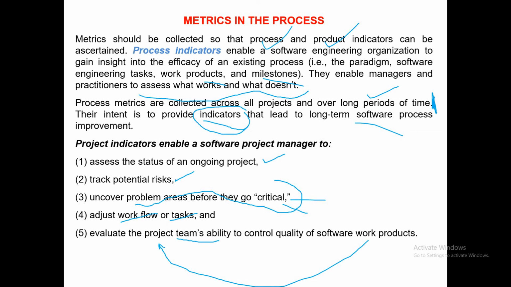So based upon various indicators available, the project manager can evaluate the quality of a process like the 5 points we have discussed, and can take necessary precautionary steps so that he may be able to finish the assigned task in time.